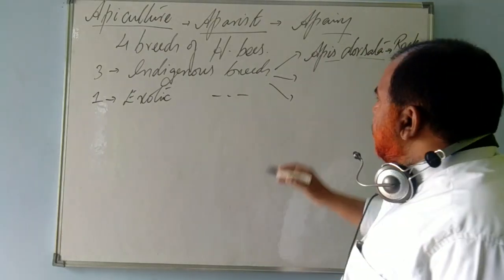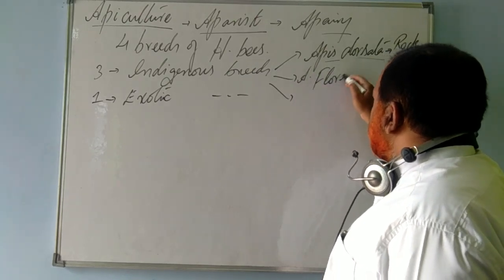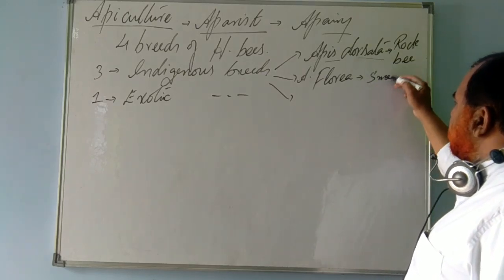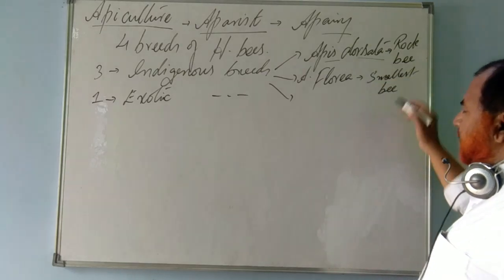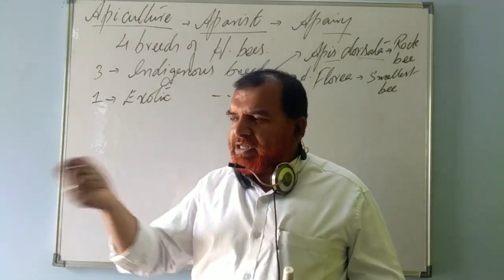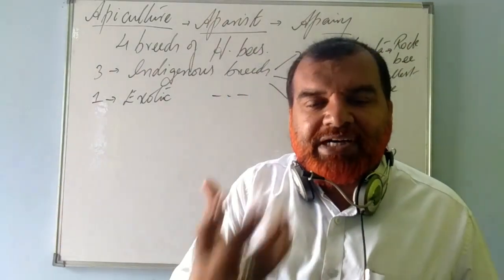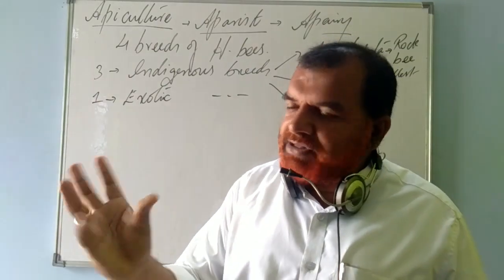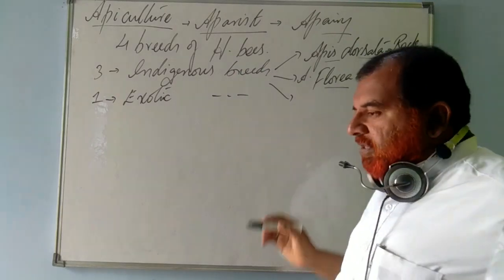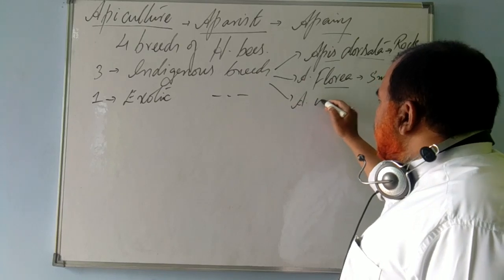The largest bee. Then the other is known as Apis florea. It is known as the smallest bee. It builds very small combs. You might have seen in certain bushes, honeybees keep coming and going, very small, right? Very tasty, but a small quantity of honey is made, and the hive is also very small in the bushes, and hence it is known as Apis florea. Small bee, smallest bee, right? Okay. Then Apis indica.